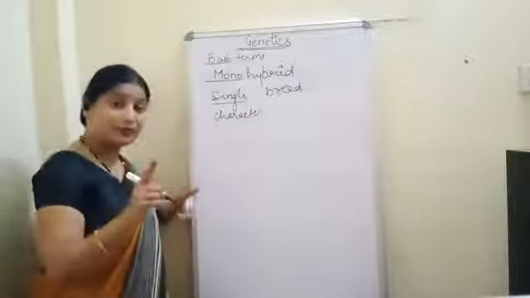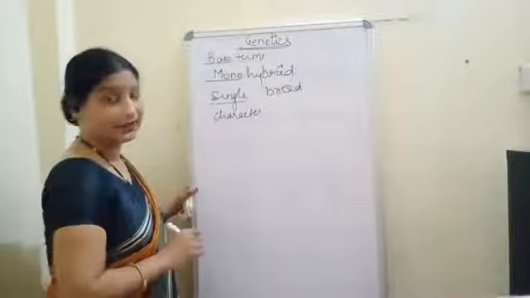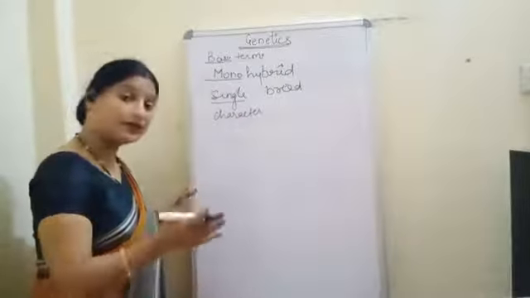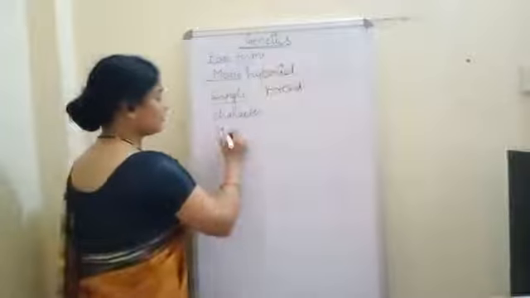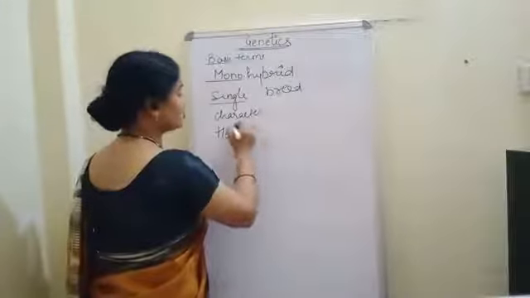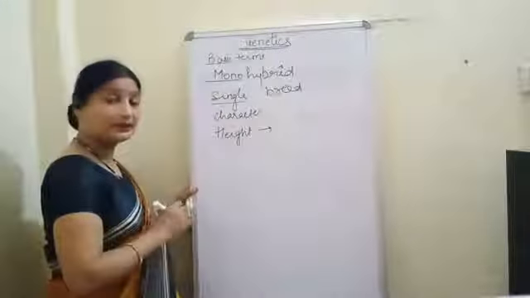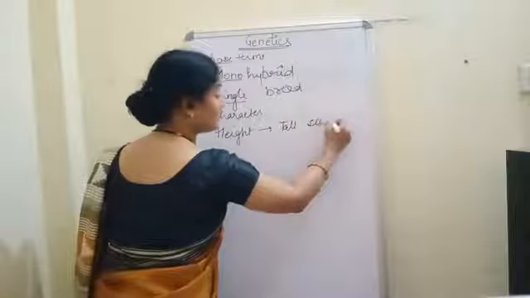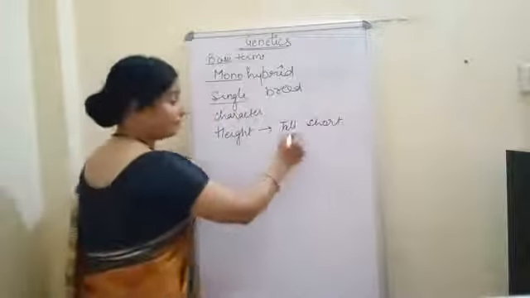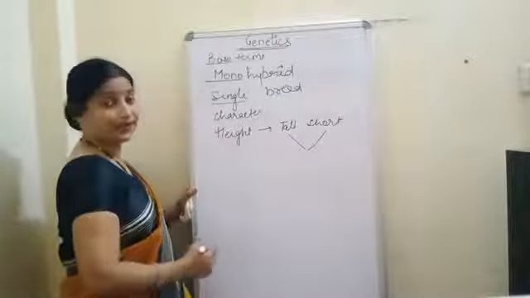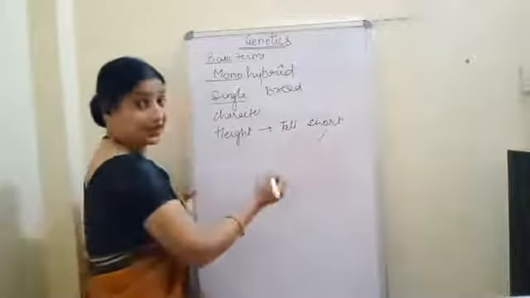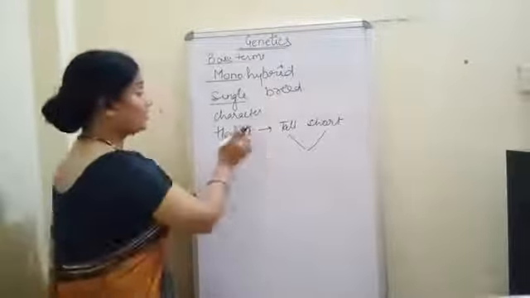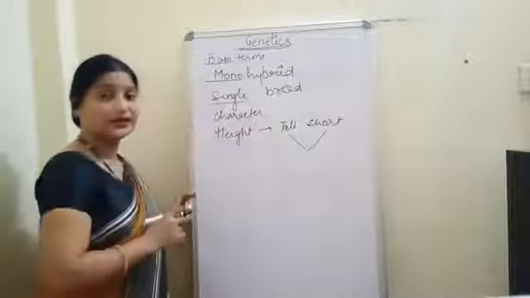If we intermix a single character, then that is called monohybrid. Now what are the single characters? Suppose we take the height of the plant, then the plant can be tall or the plant can be short. If we intermix these two, then we will get the hybrid, and this hybrid is called the monohybrid because we have intermixed one character.